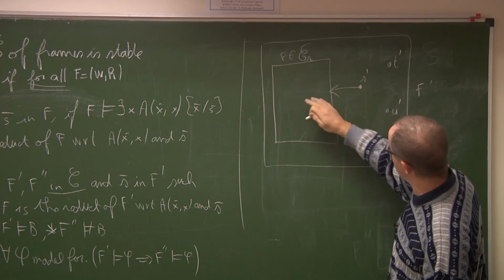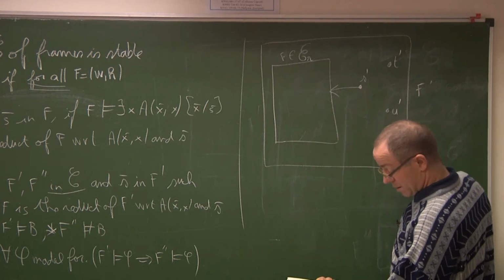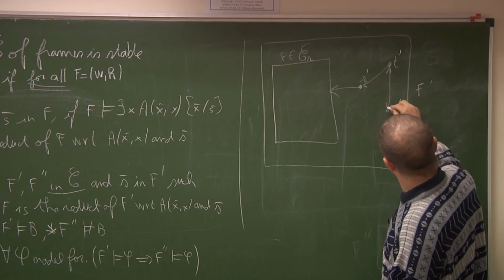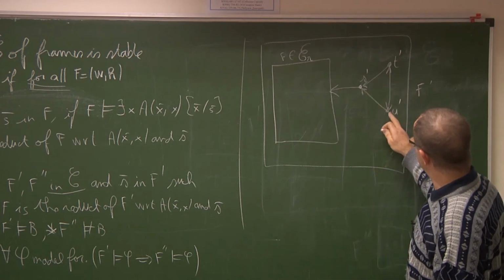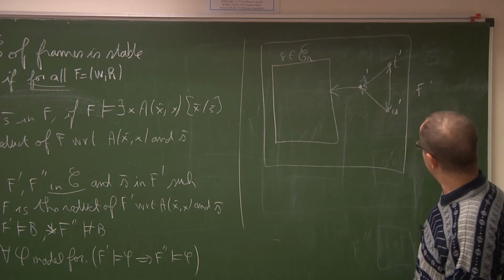S prime can see all possible worlds in F. And T prime and U prime can see each other. And they can see S prime. And of course, I want the relation to be reflexive. So I assume each of the 3 new points to be reflexive.